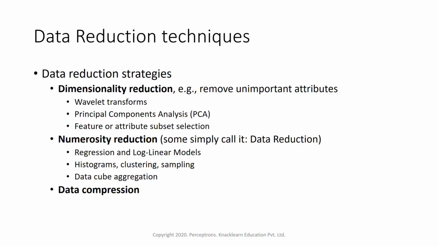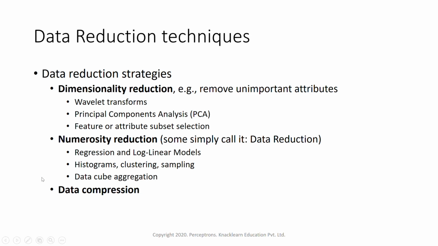Now, data reduction strategies, how do we do this data reduction? There is something called dimensionality reduction, for example, removing unimportant attributes. So for that we use dimensionality reduction. Dimensionality reduction is nothing but reducing the dimension of the data. That is, we have multiple row dimensions or column dimensions, and we can just reduce them by dimensionality reduction.